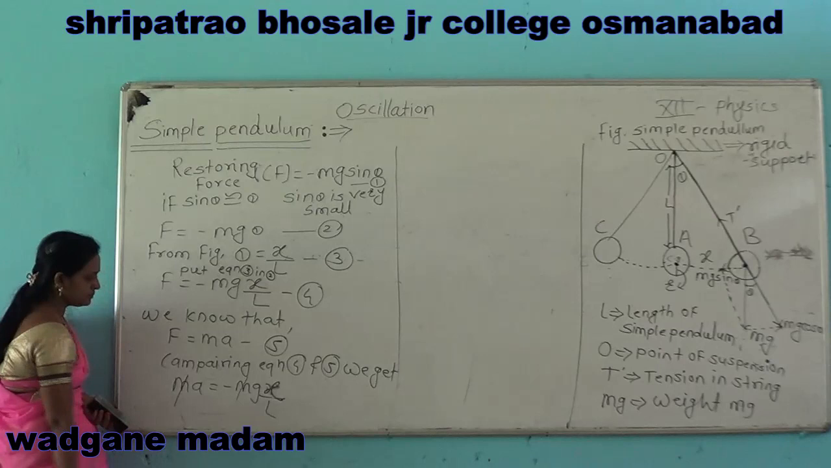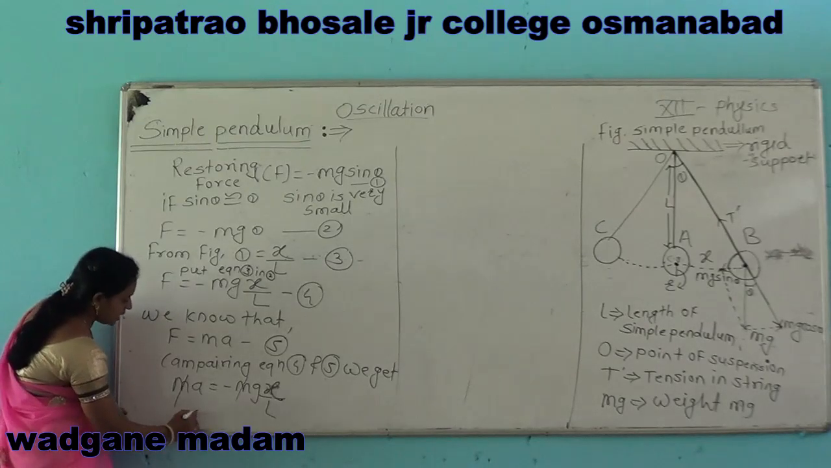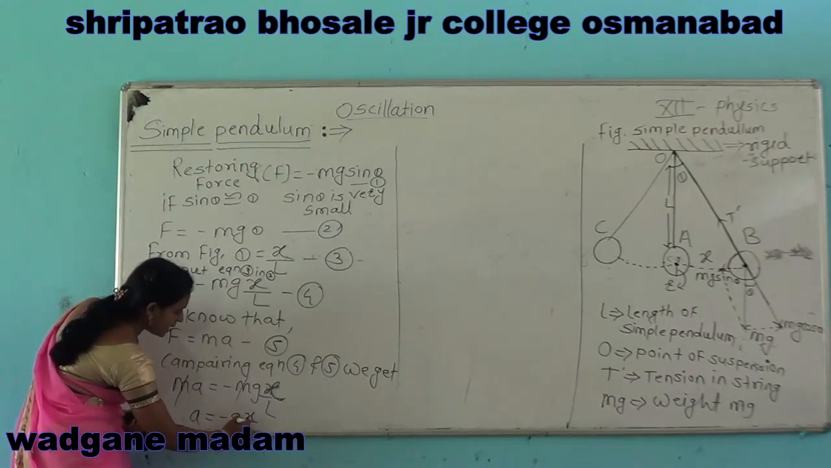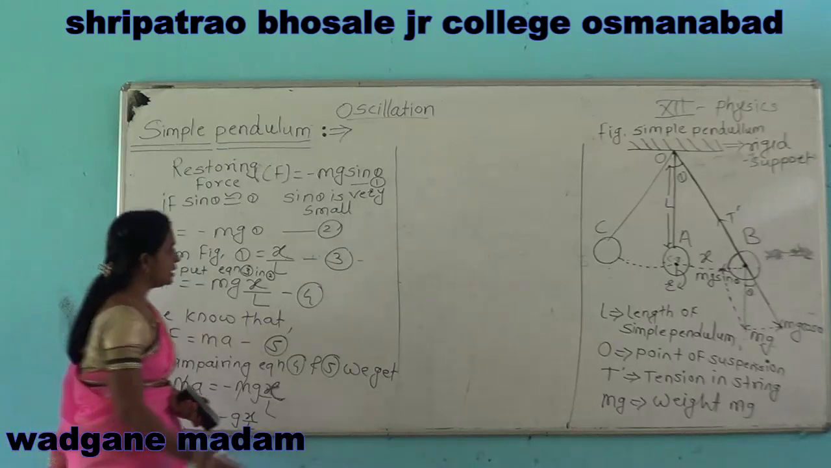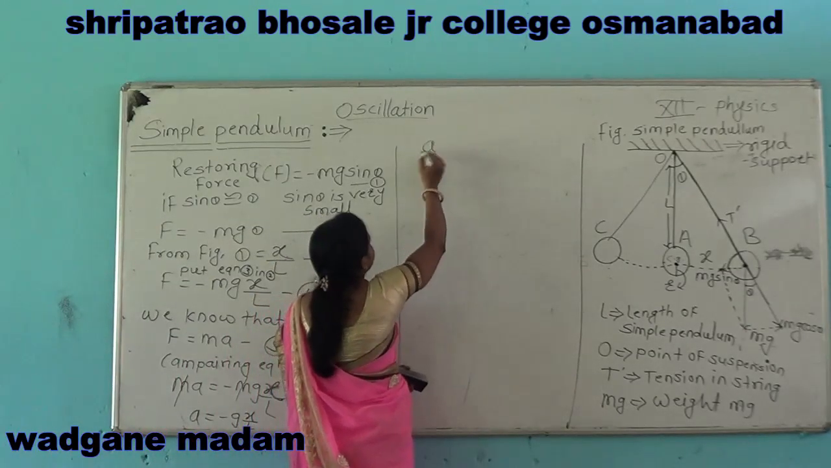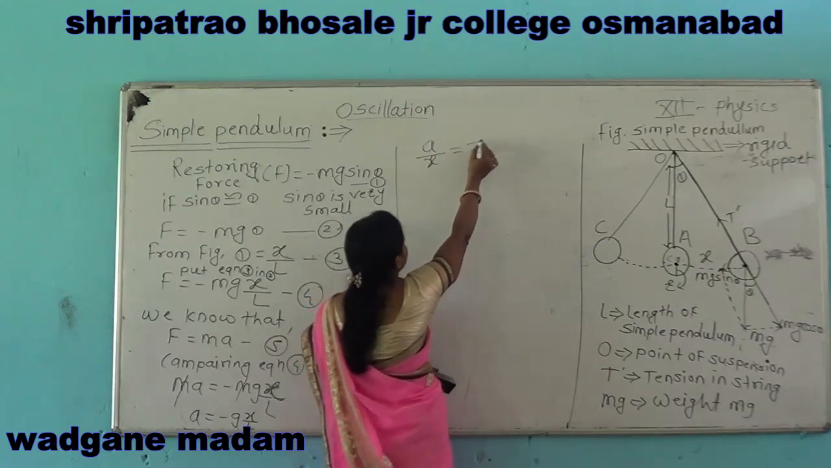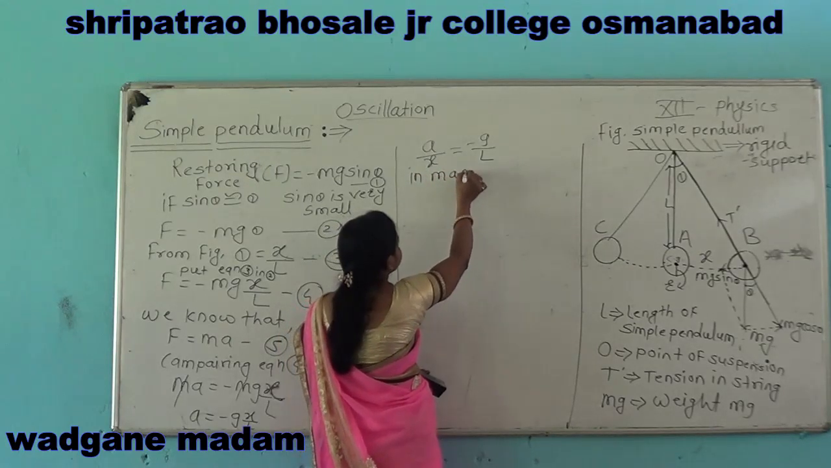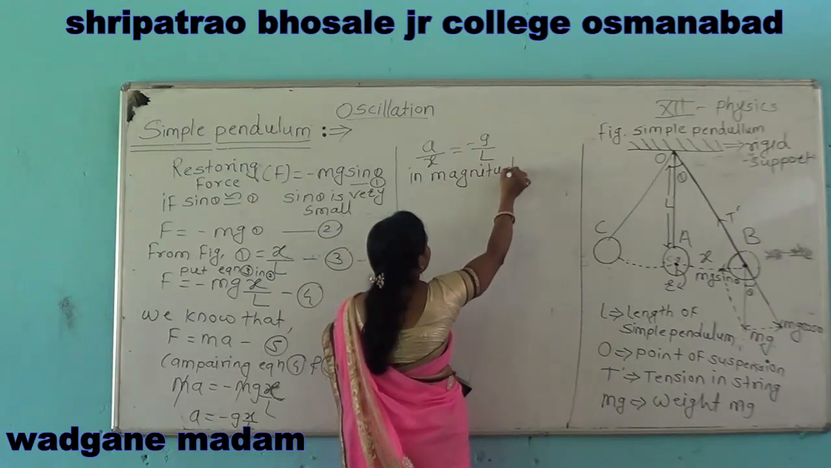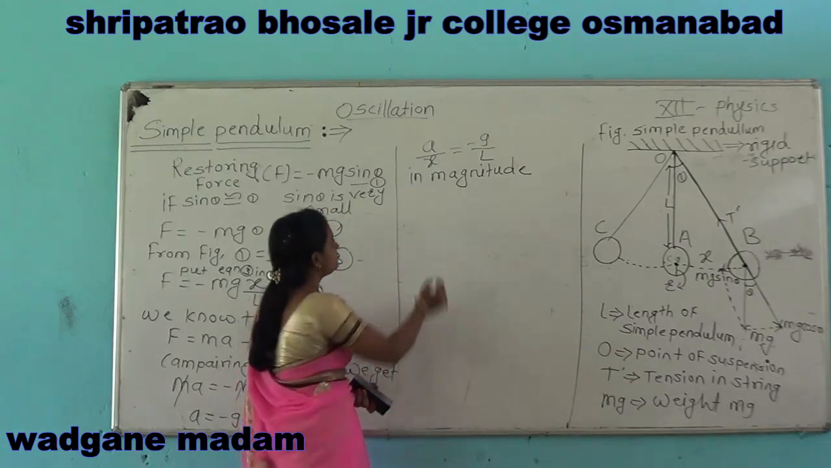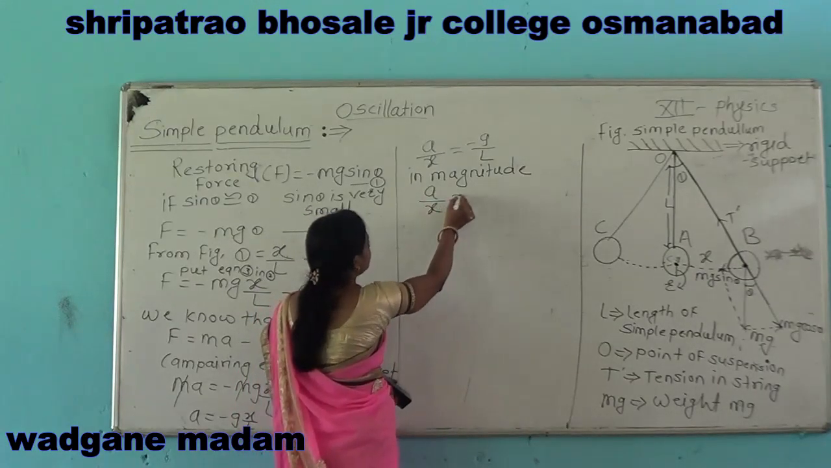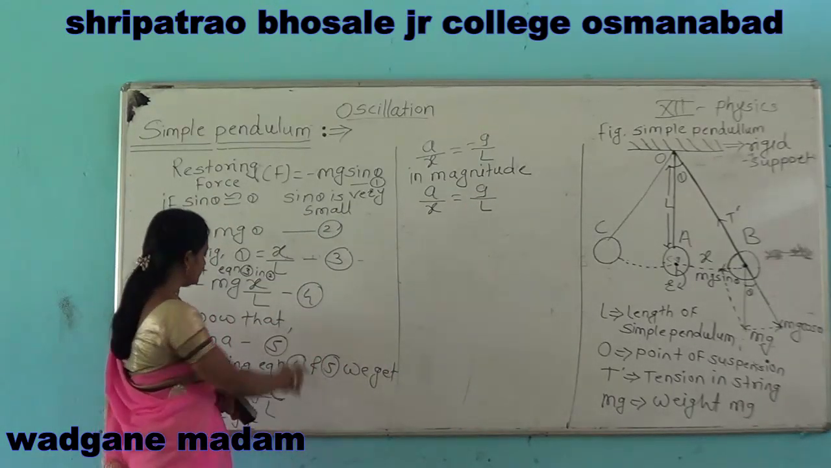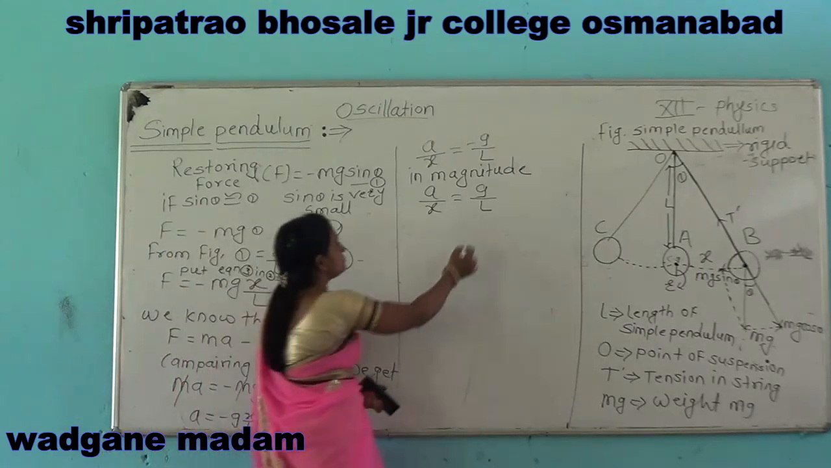Mass gets cancelled here. We get the expression a is equal to minus g x divided by L. After that, a divided by x we can write as minus g by L. In magnitude we can write that a by x is equal to g by L. Say this equation 6.